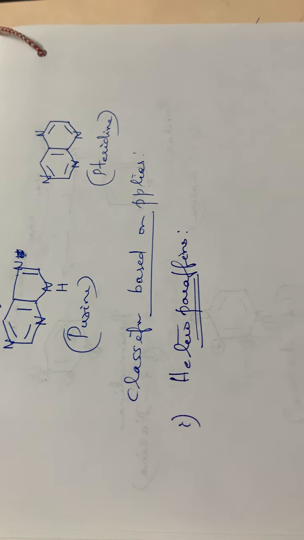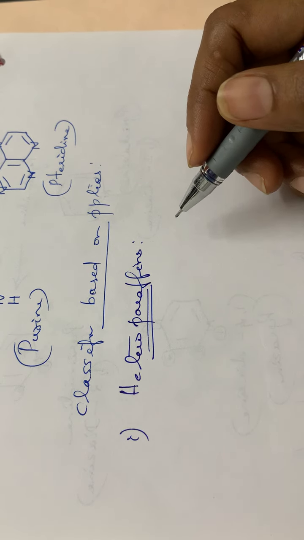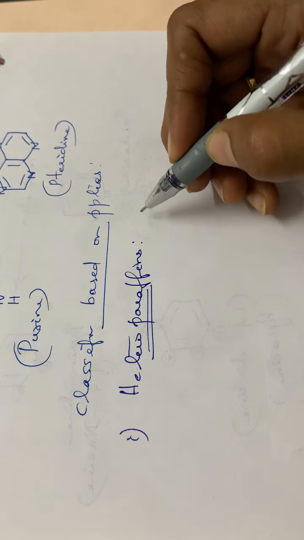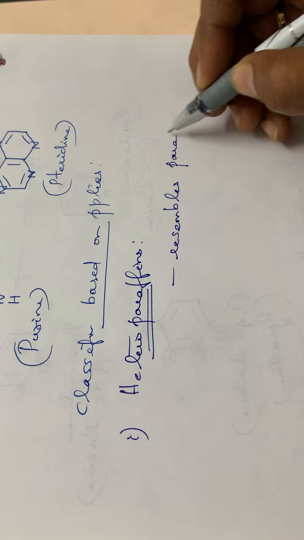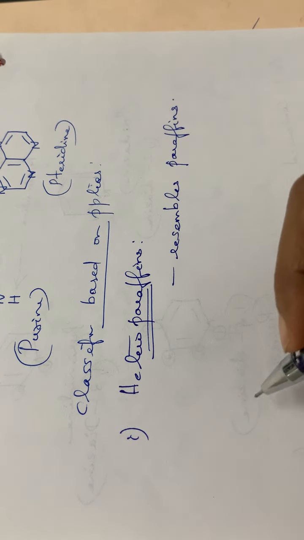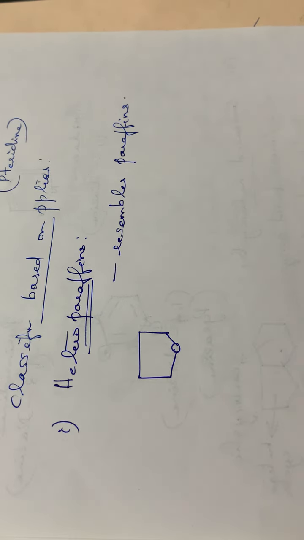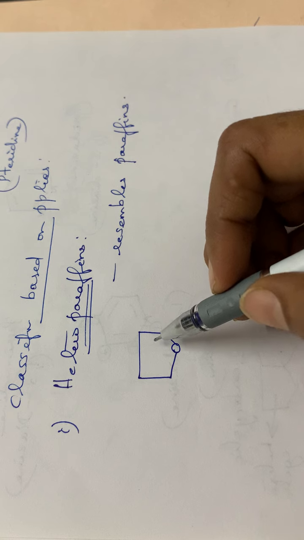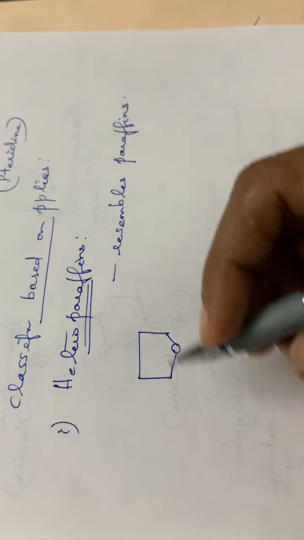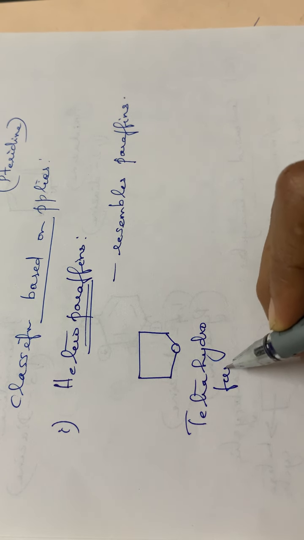So heteroparaffins means they will be resembling paraffins. That means the compound will be a saturated compound. Paraffin means it is a saturated compound. So these compounds resemble paraffins. Then example. So here no double bonds are there, isn't it? Normally if 2 double bonds are there, the compound is furan, isn't it? So furan, when hydrogenated or when the 2 double bonds are removed, the compound is tetrahydrofuran. Okay.